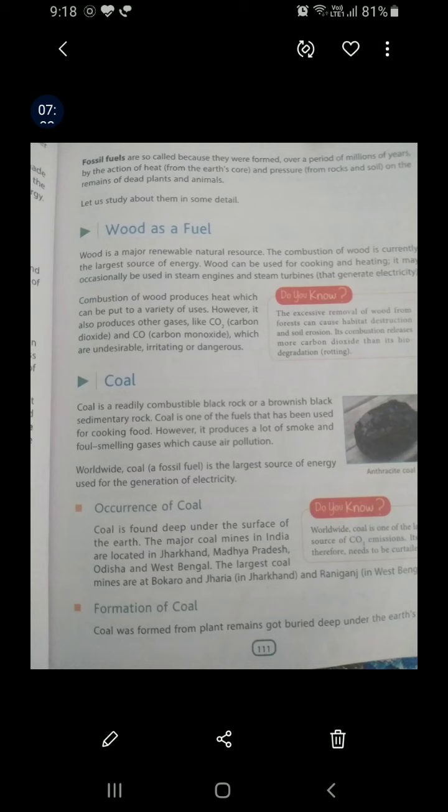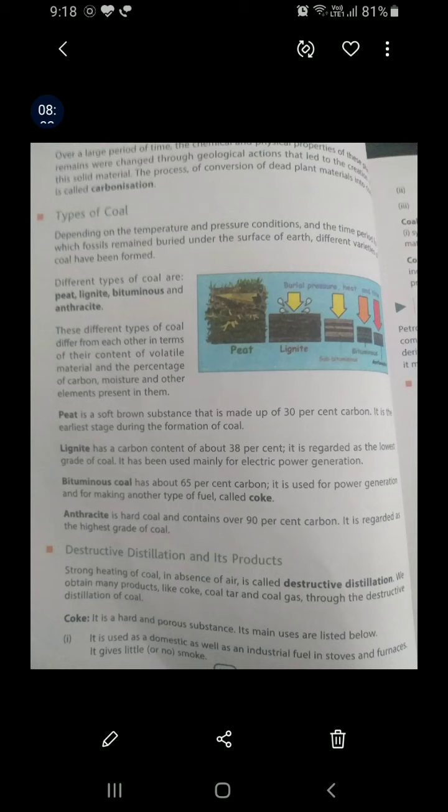Now coal is a fossil fuel. It is formed from plant remains that got buried deep under the earth's surface over a large period of time. The chemical and physical properties of these plants, over a period of time, got changed by geological action. And this process of conversion of dead plant material into coal is called carbonization.